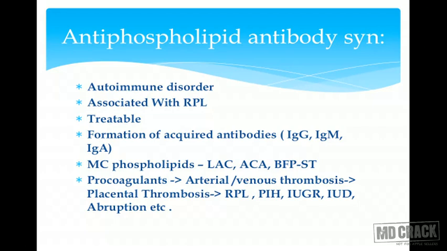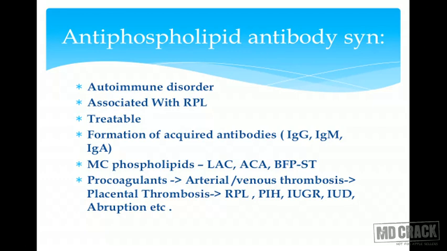The most common ones found are lupus anticoagulant, anticardiolipin antibody, or biological false positive syphilis test. These are procoagulants, meaning they enhance intravascular coagulation, which leads to either arterial or venous thrombosis. Venous is more common than arterial.